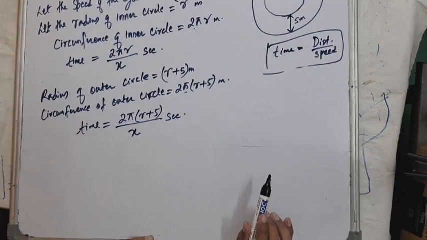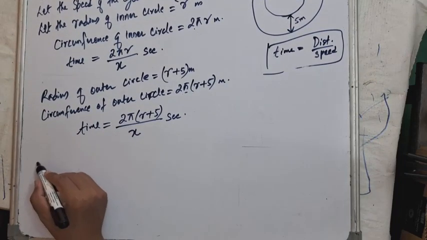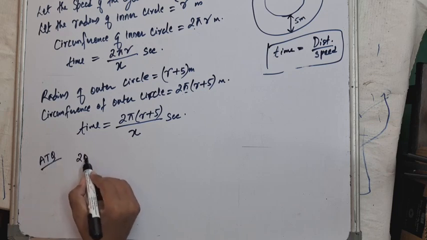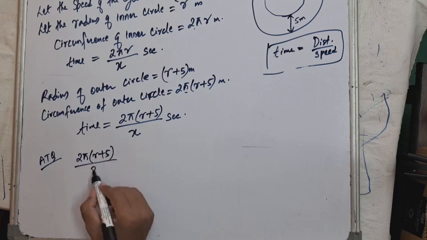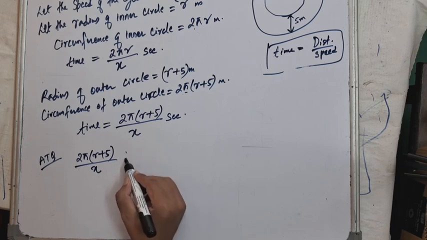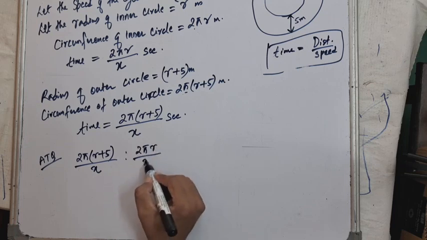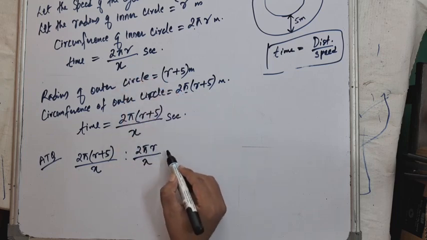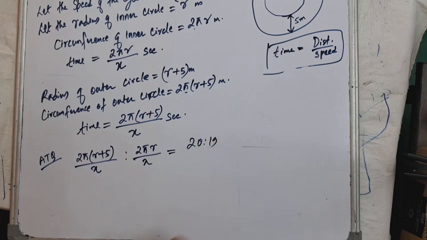So let's find the ratio. According to the question, ATQ, 2 pi into r plus 5 upon x, this is the time taken to cover the circumference of outer circle, is to 2 pi r upon x, this is the time taken to cover the circumference of the inner circle, is 20:19, isn't it?